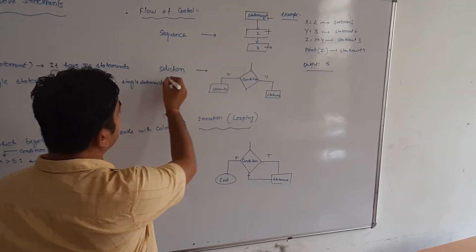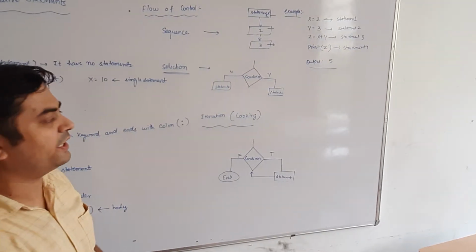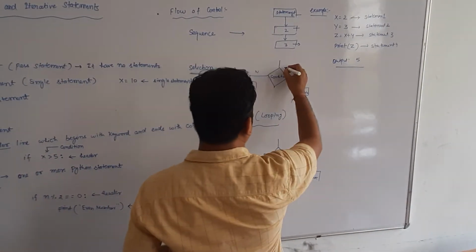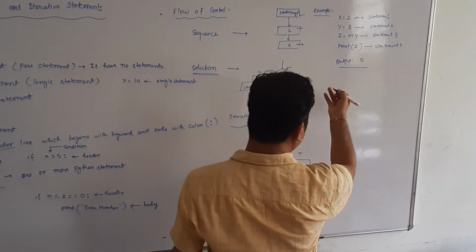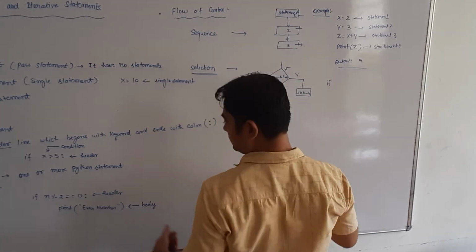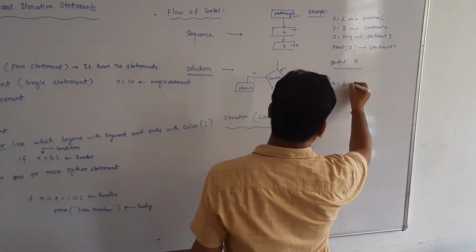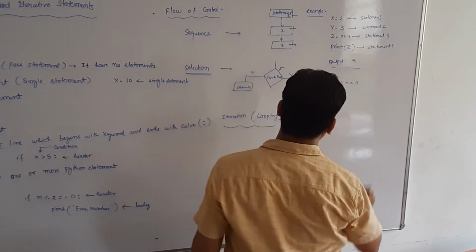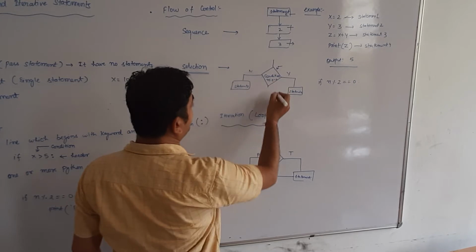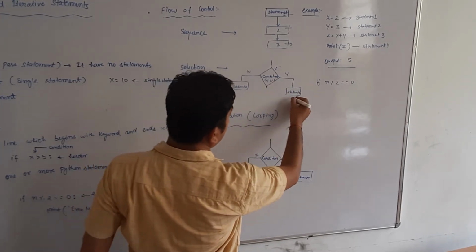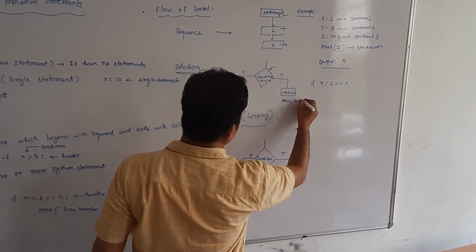Now the second flow is selection. Selection means we are going to select something. So here we include conditions. For selection we did a program last time, where we check whether the number is even or odd, with n modulo 2 equal to 0. So here is a condition, n modulo 2 equal to 0. If the condition is true, statement 1 means print even.